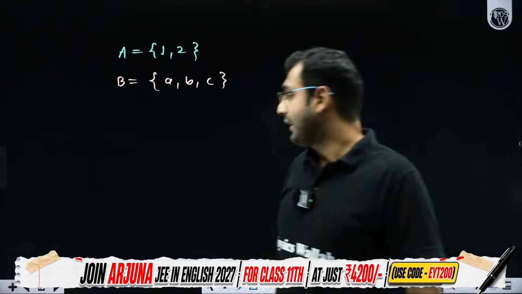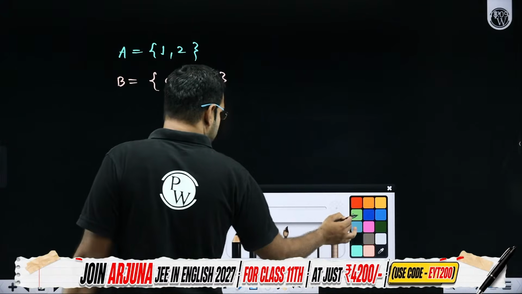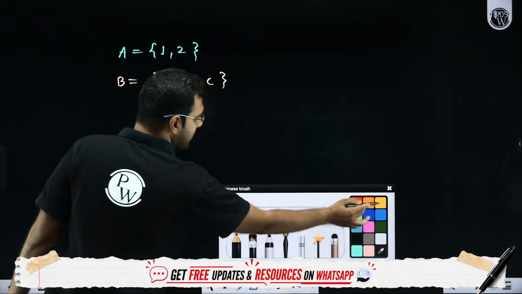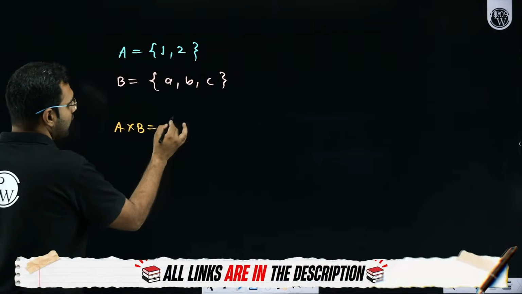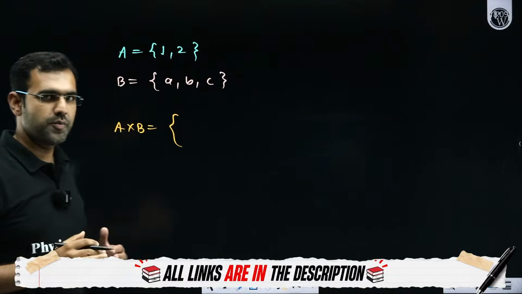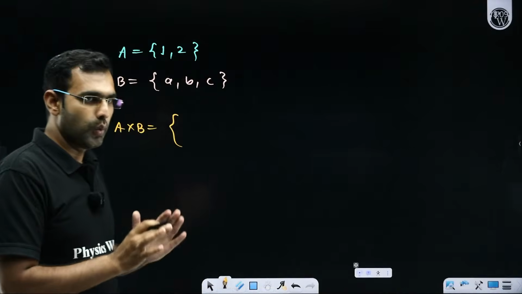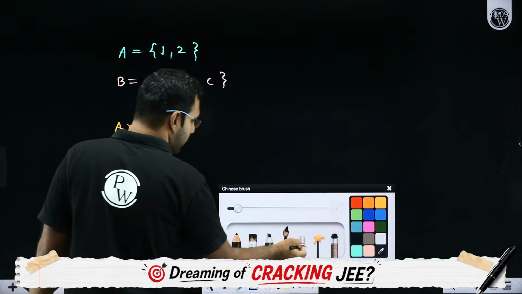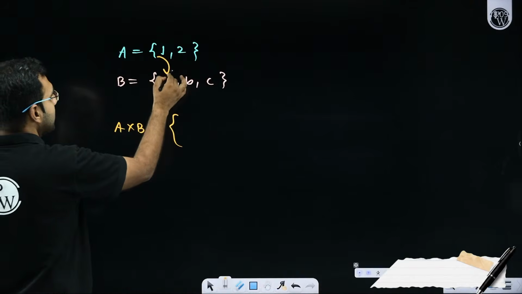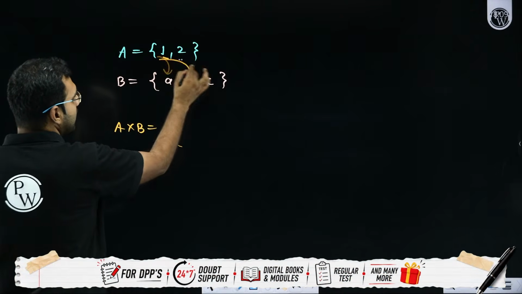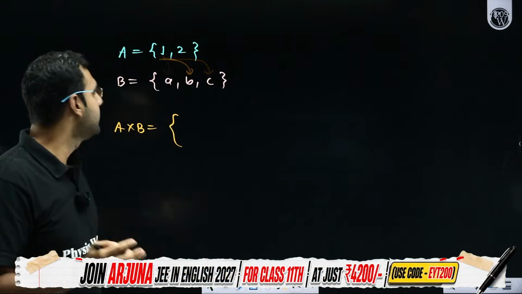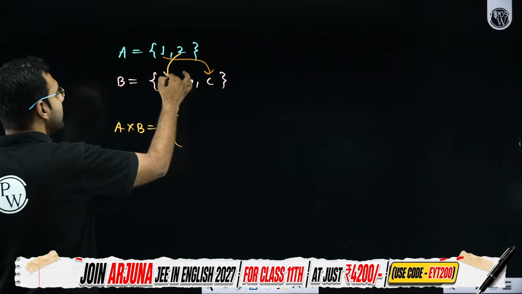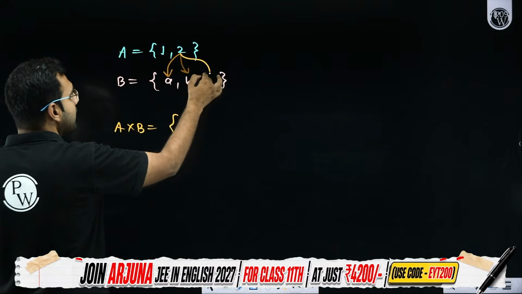Now, if I take the Cartesian product of these two sets, let's talk about that. The Cartesian product is given by A cross B. A cross B is a Cartesian product from set A to set B. In the Cartesian product, I will map 1 with A, then 1 with B, then 1 with C. So I'll get 3 ordered pairs. Similarly, I'll map 2 with A, 2 with B, and 2 with C.